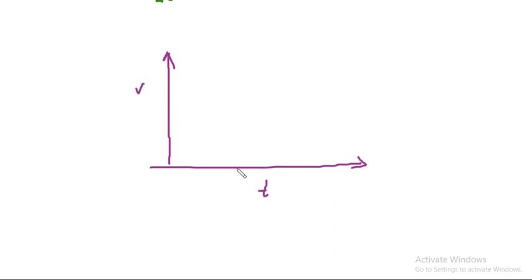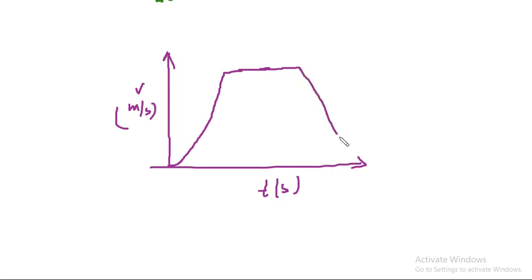Let us say this is a velocity time graph. Let me draw it. This is velocity, this is time. Velocity is in meter per second, time is in second. Let us say it goes like this, then becomes constant, then falls like that.